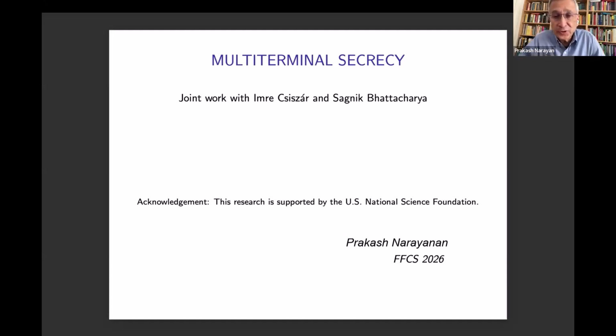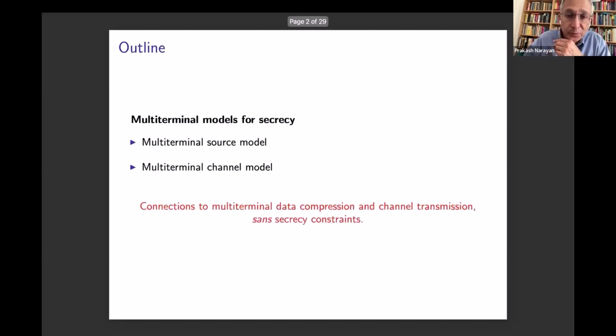I acknowledge the support of the US National Science Foundation that supported this research. So the outline of the talk: I'm going to present two special multi-terminal models for secrecy. One is the multi-terminal source model. The other one is an analogous multi-terminal channel model. And although we are going to talk about secrecy, you will see as we go through the talk that there are intrinsic connections to multi-terminal data compression problems and channel coding problems for transmission without any secrecy constraints.